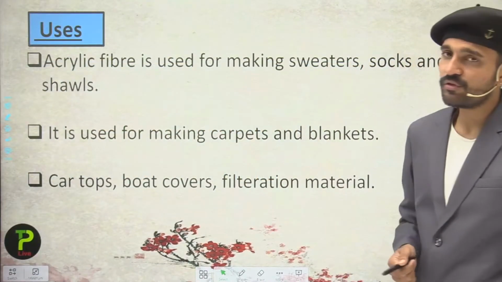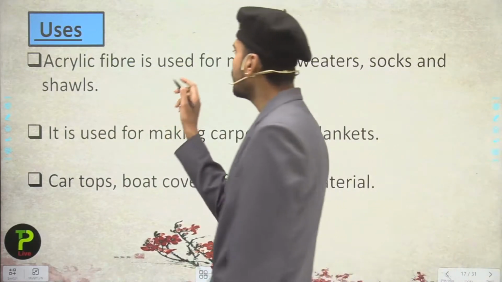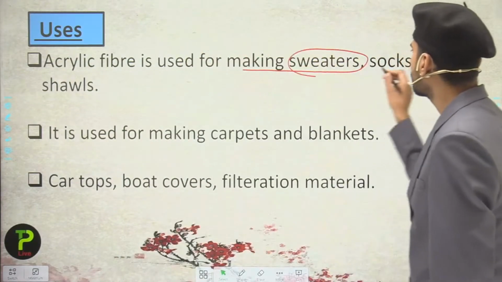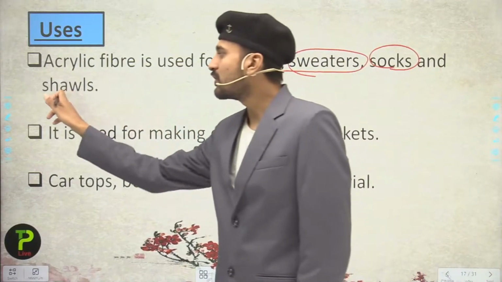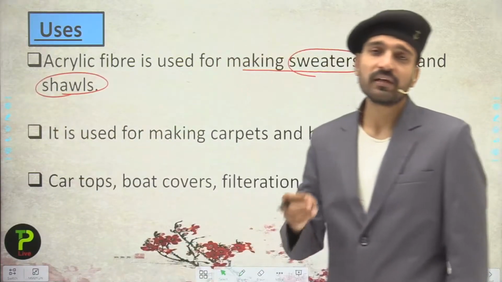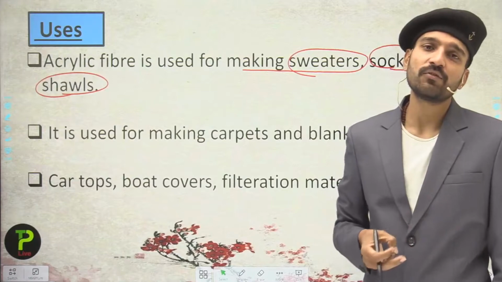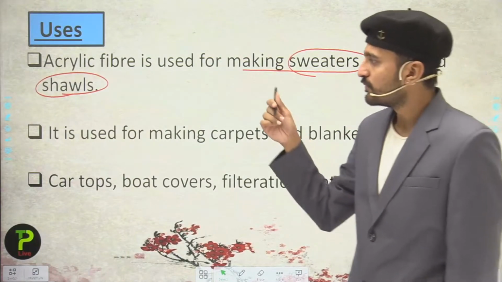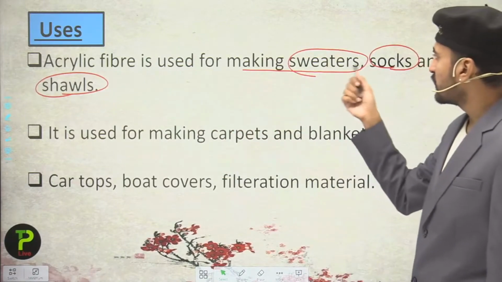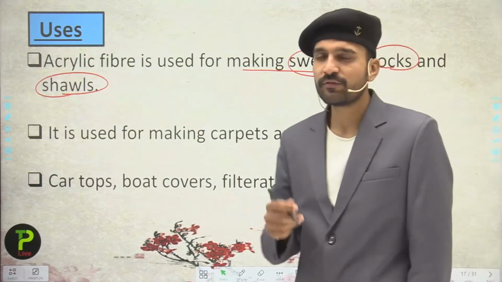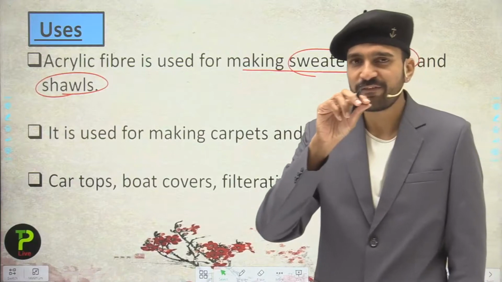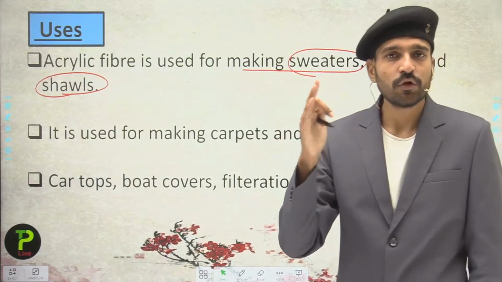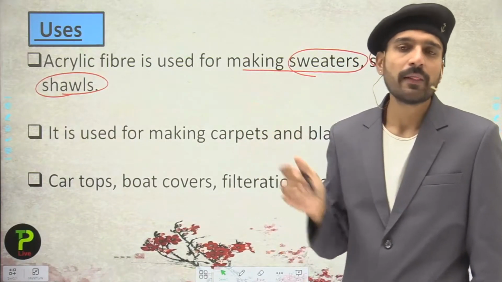Now talking about the uses of acrylic. Acrylic fiber is used for making sweaters, socks and shawls. Remember this part: as they resemble wool in their properties, they have wool-like characteristics also. So they are used for making what? Sweaters, socks and shawls. If you have seen sweaters or shawls which are very fine, that means they are not made from wool, they are made from acrylic.